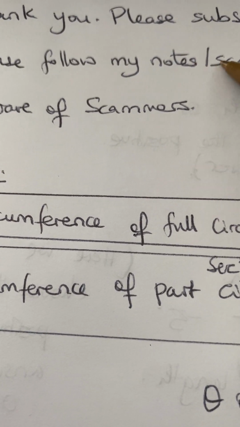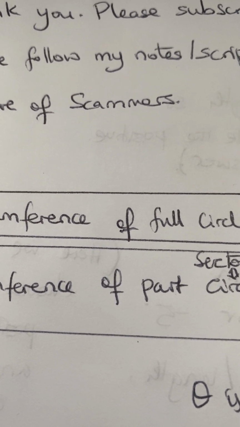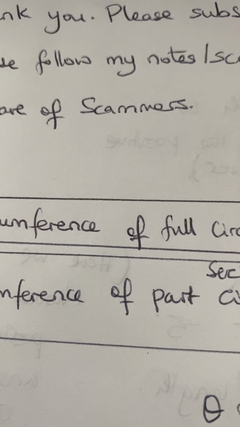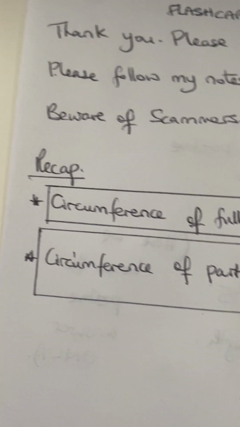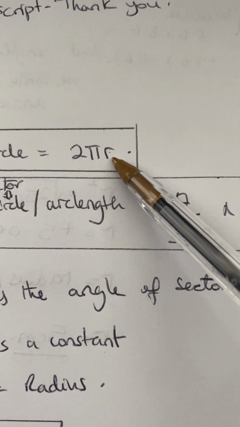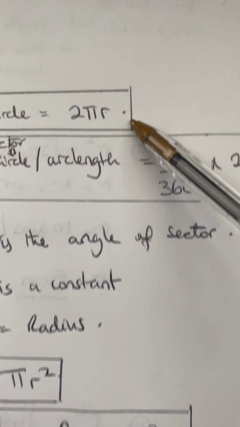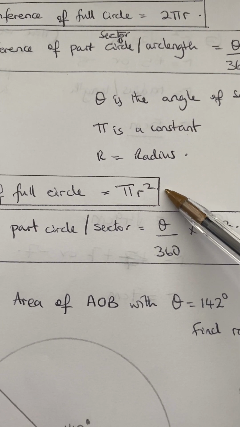Please follow my notes. I normally write them in the comment section, and it's important because math has a lot of numbers and figures. So for instance, if I'm talking about circumference, this is 2 pi r. If I'm talking about area, it will be pi r squared.